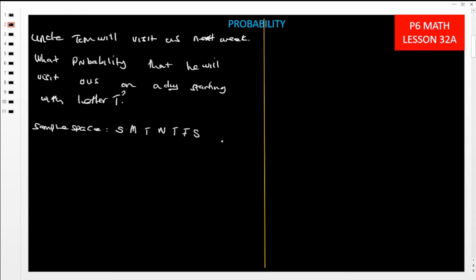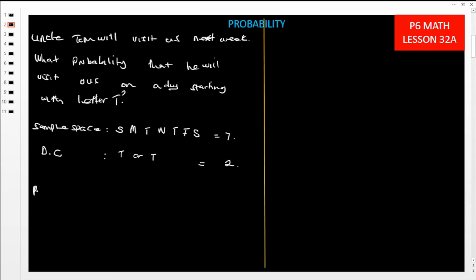Now our sample space, how many chances do we have in our sample space? So we are having 1, 2, 3, 4, 5 and 6. So we have 6 of them. Now out of this, there is what we call the desired chance. What do we desire? We desire a day that starts with the letter T, meaning that Uncle Tom might come on Tuesday or he might come on Thursday, because these are the 2 days that are starting with the letter T. Now how many chances are we having? We are having 2 chances.